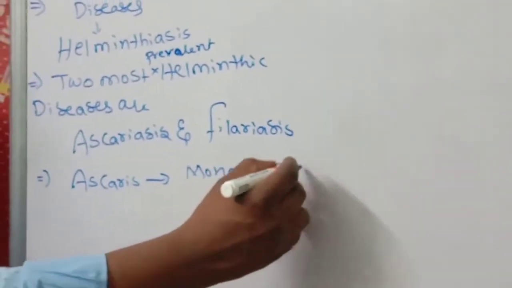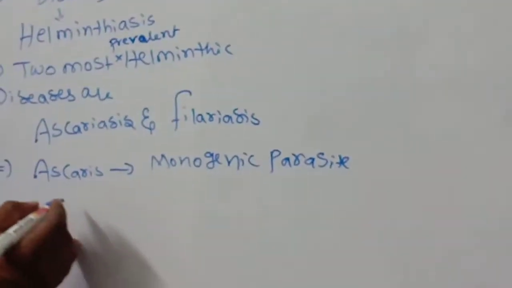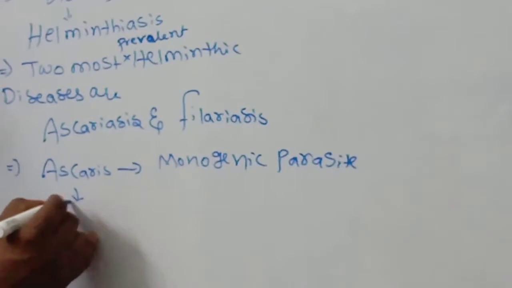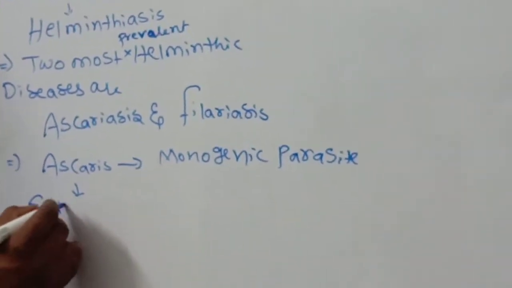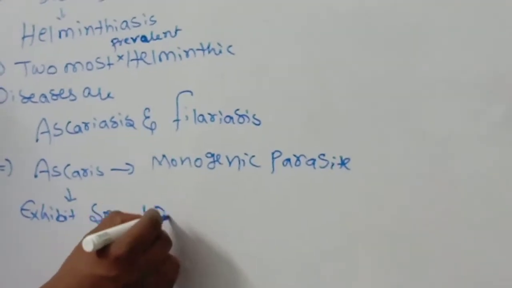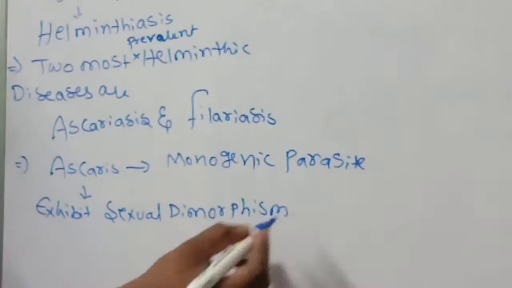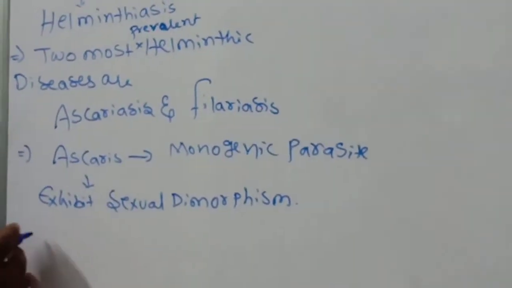First point. Next, it exhibits sexual dimorphism. This point also you have to remember.